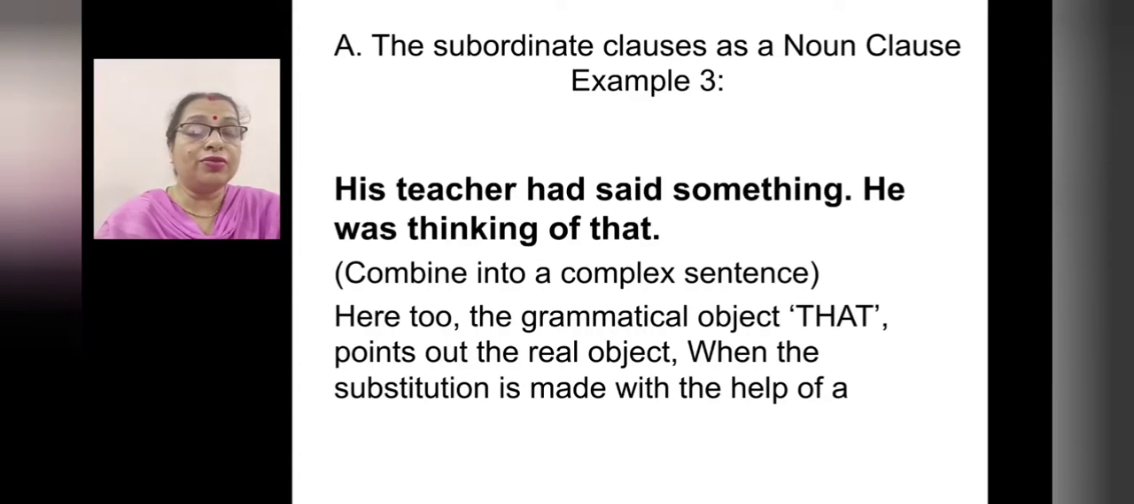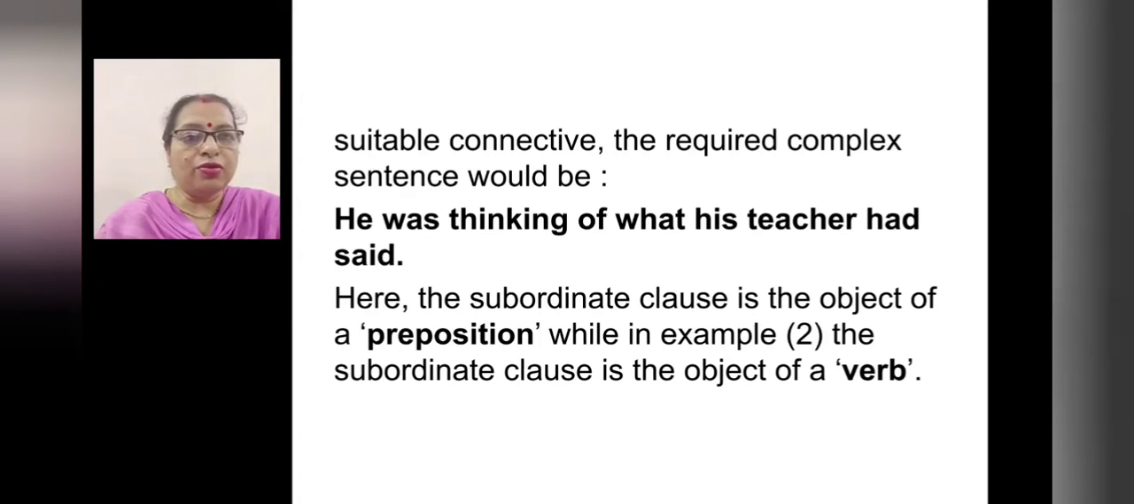Third example, his teacher had said something. He was thinking of that. Now here, he was thinking of that is given. Thinking of what? What his teacher had said. Here too, the grammatical object that points out the real object. When the substitution is made with the help of a suitable connective, the required complex sentence would be, he was thinking of what his teacher had said.